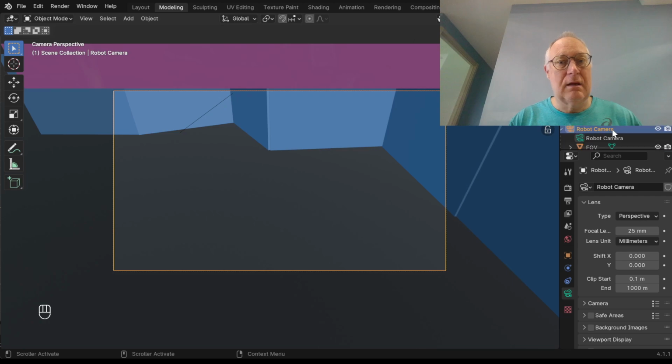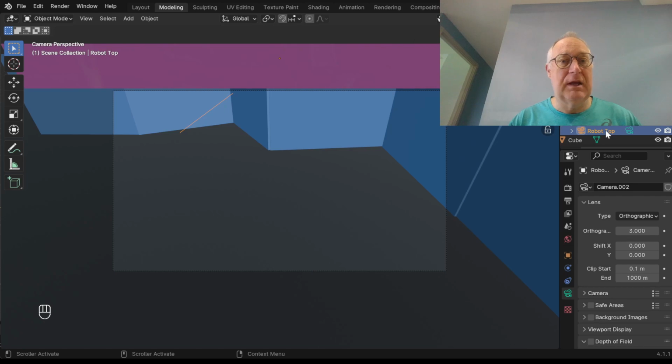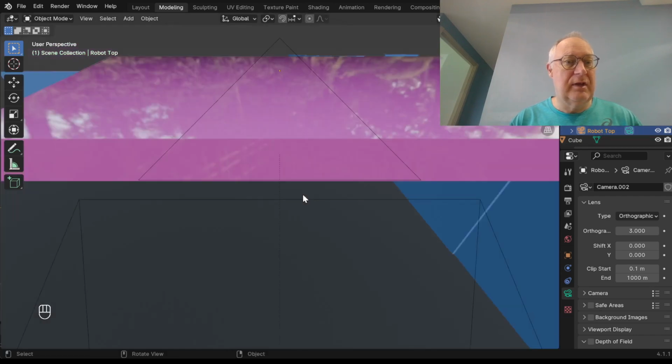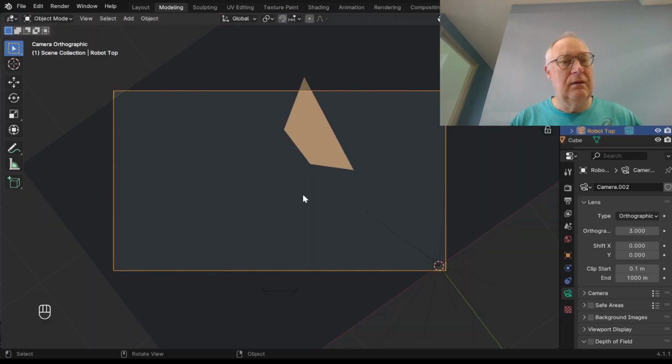Then, after you get the image from the camera, you can click on the robot top camera, select it, and then right-click Set Active Camera, which will give you a top-down view of the camera. And then you can also render that scene. Or render shows up in a different environment.